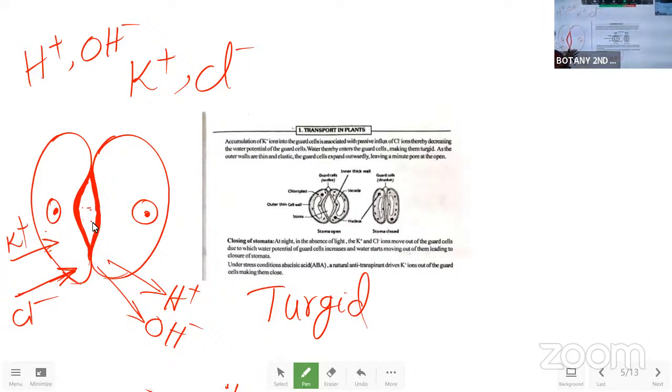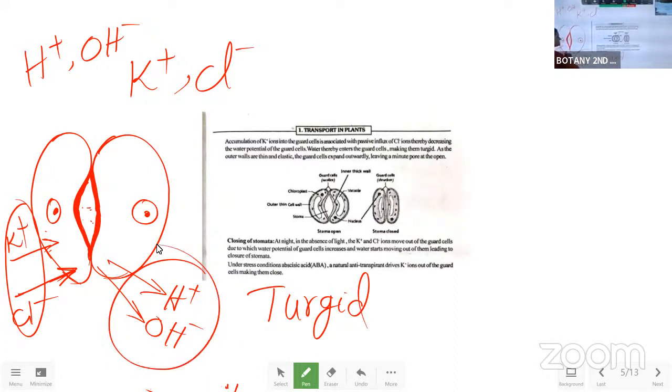If you don't know how to use the other words like water potential, turgid, flaccid, anything, then also, if you use these ions and if you write that in the stomatal apparatus the guard cells will become bulged and become thin, that is also more than sufficient.